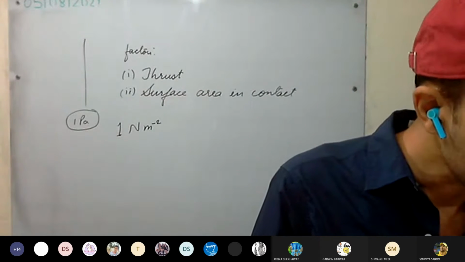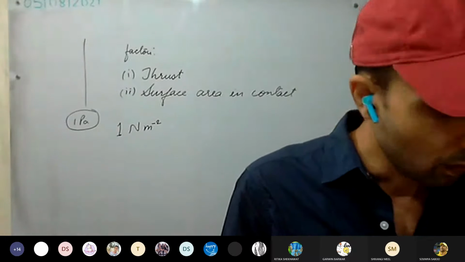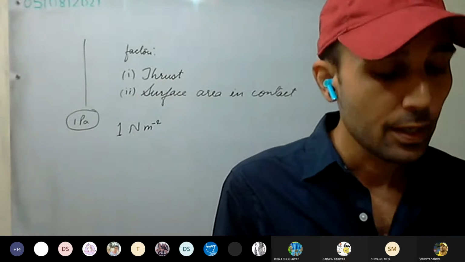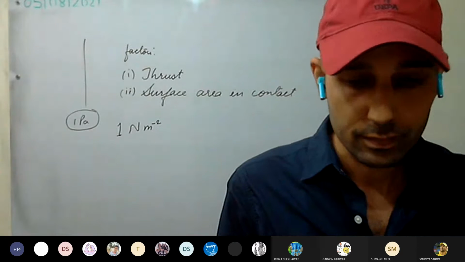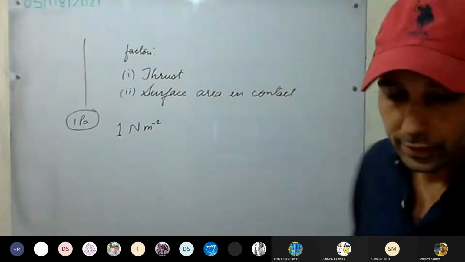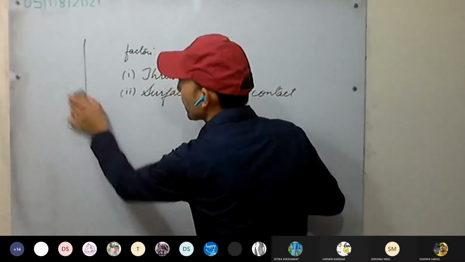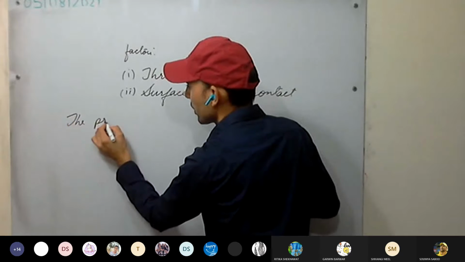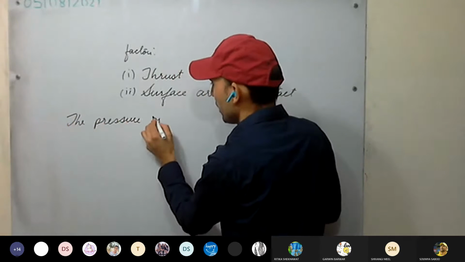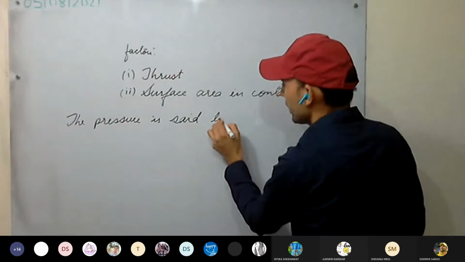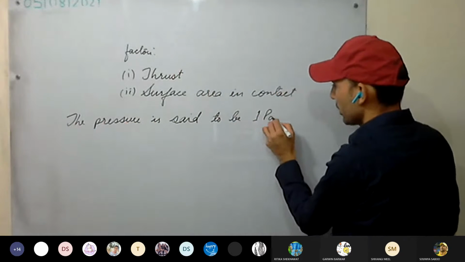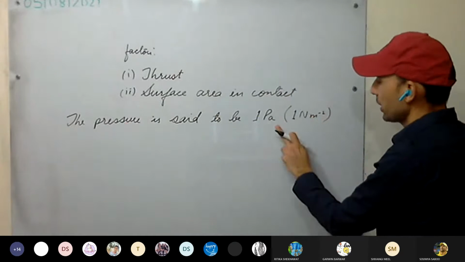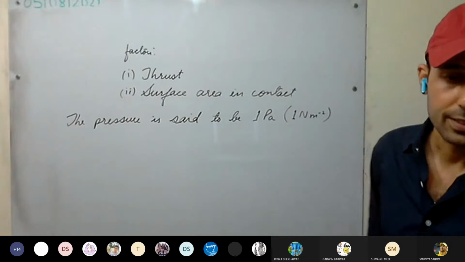It's not given in the book, I think. Okay, so you can write it like this. The pressure is said to be 1 Newton per meter square or 1 Pascal. The pressure is said to be 1 Pascal. In bracket, you can write 1 Newton per meter square. The pressure is said to be 1 Pascal.